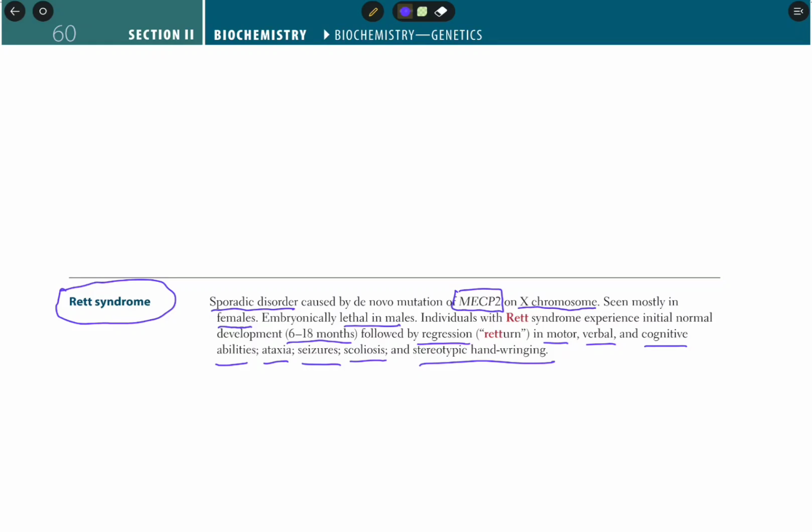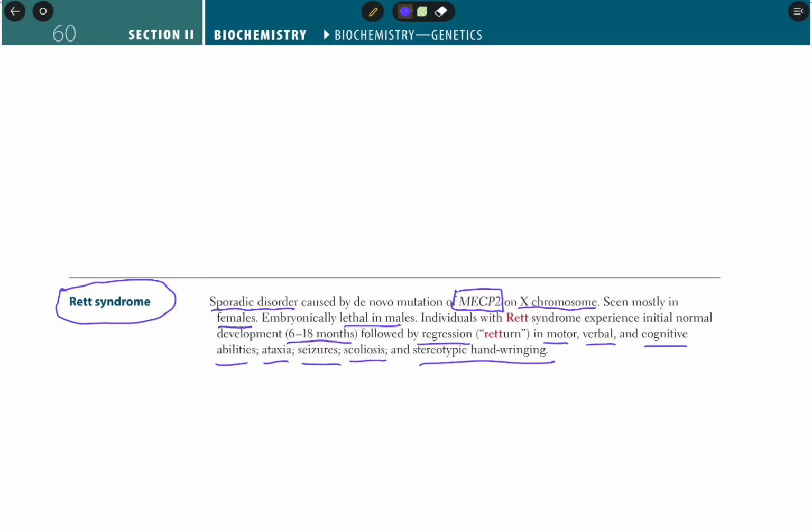So how can NBME ask a question on Rett syndrome? They can ask: a 13-month-old baby presents to you with normal development for the first 12 months, and after that she has declined in motor, verbal, and cognitive abilities, with seizures, ataxia, scoliosis, and abnormal hand movement or stereotypic hand wringing.